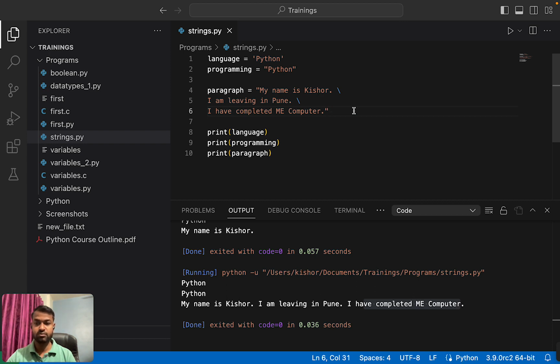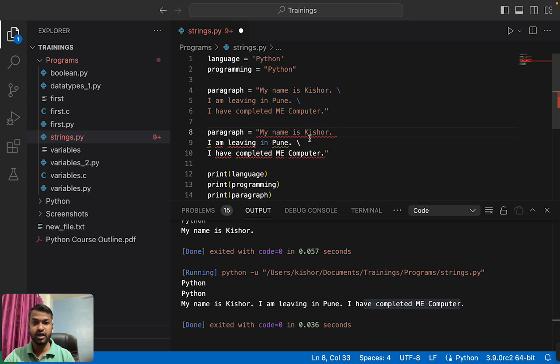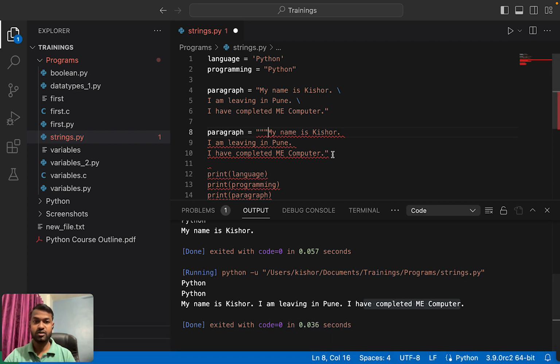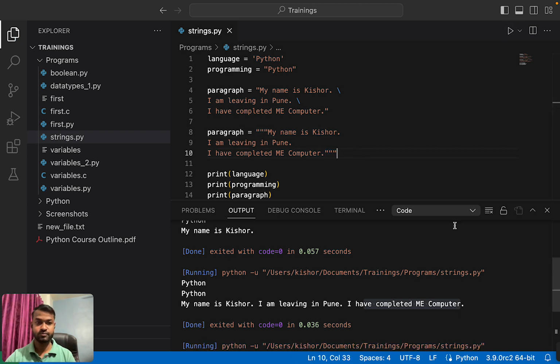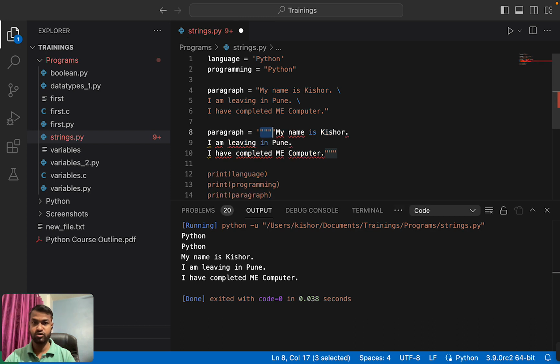For declaring multi-line statements, we have one more way. I'm copying this paragraph as it is. Instead of the slash, we can use three quotes, one, two, three, and end with three quotes. Let's print this. My name is Kishore. I am living in Pune. I have completed ME Computer. Instead of three double quotes, we can use three single quotes also.